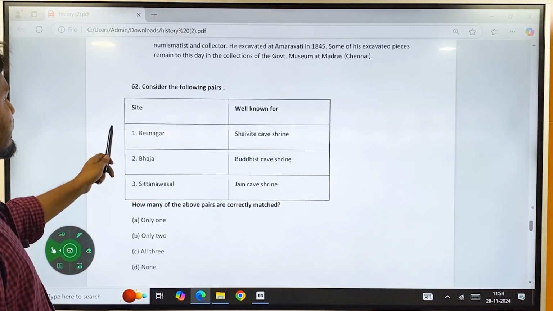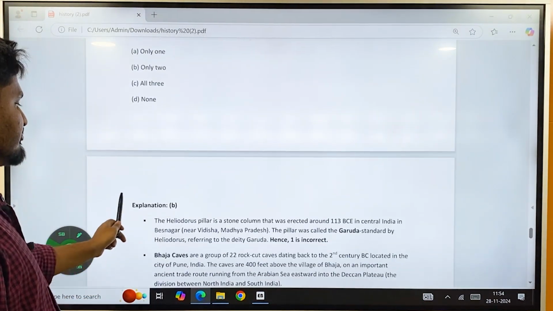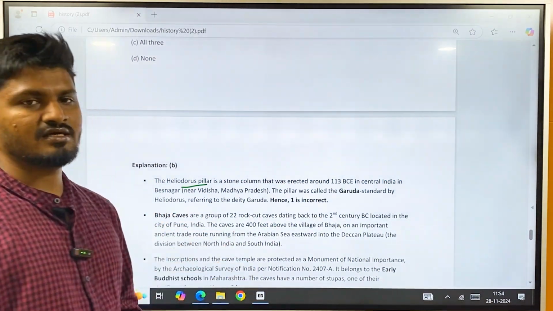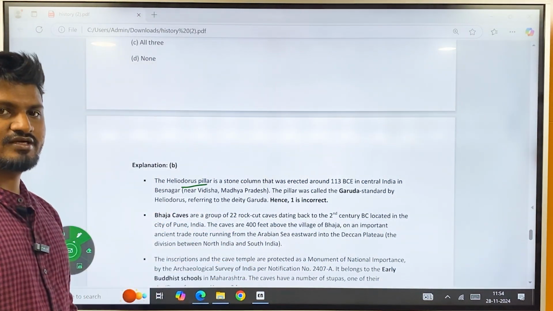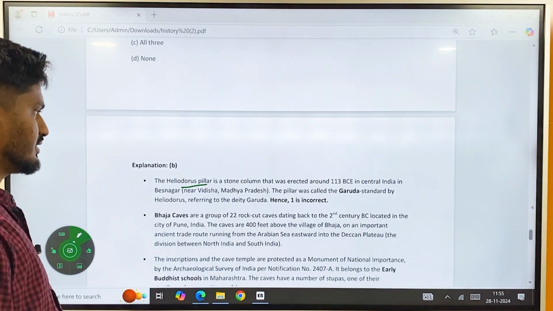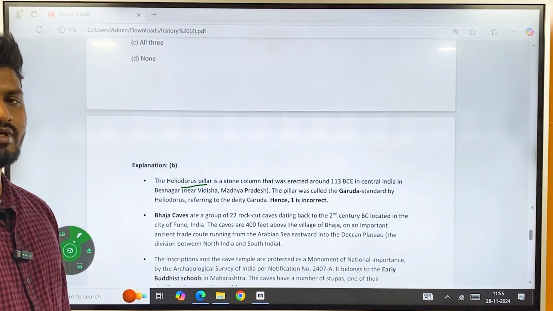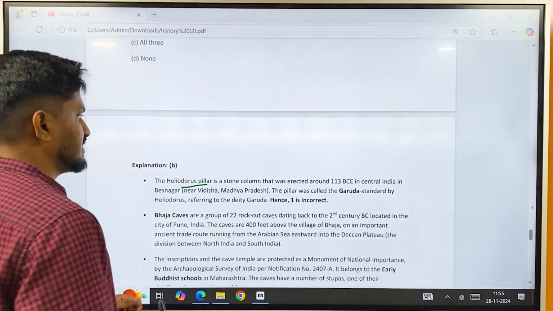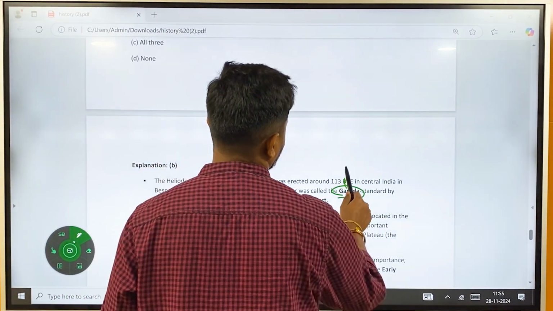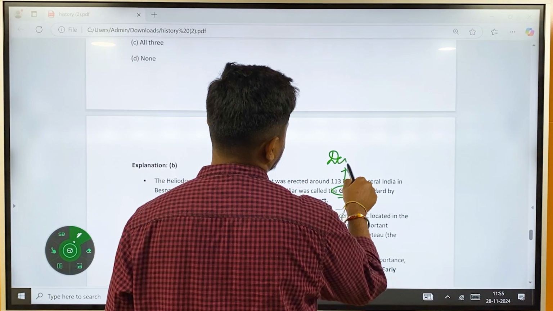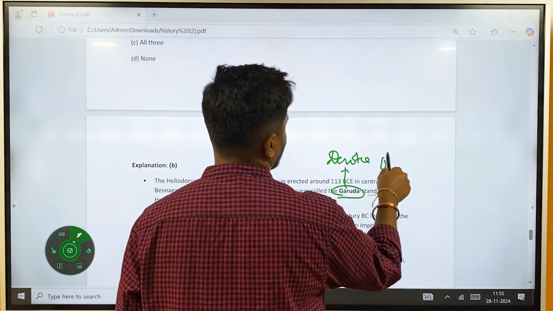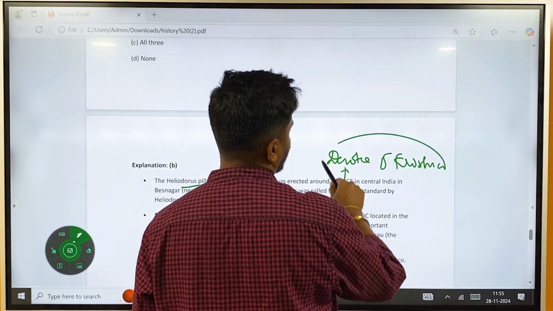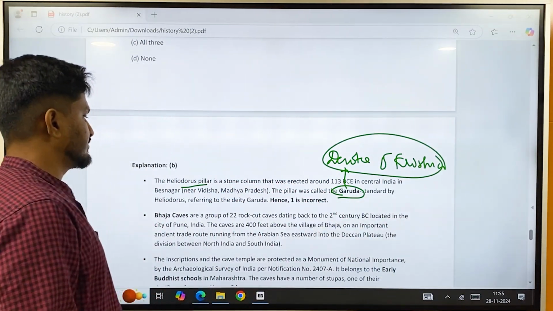Besanagar is significant because of the Heliodorus pillar. Heliodorus was a Greek ambassador who was visiting India during that period. He issued a Besanagar pillar where he called himself Parama Bhagavata, meaning he is one of the great devotees of Lord Krishna. So Krishna is an incarnation of Vishnu. So it is not a Shaivite but a Vaishnavite.